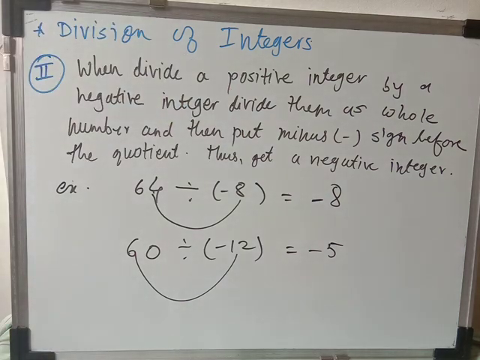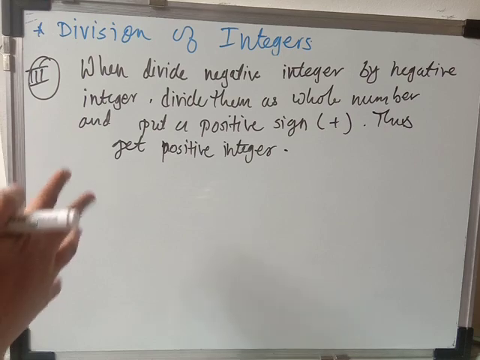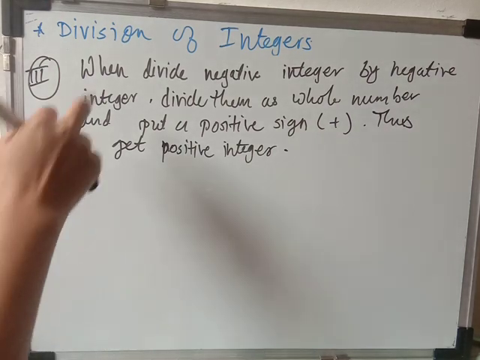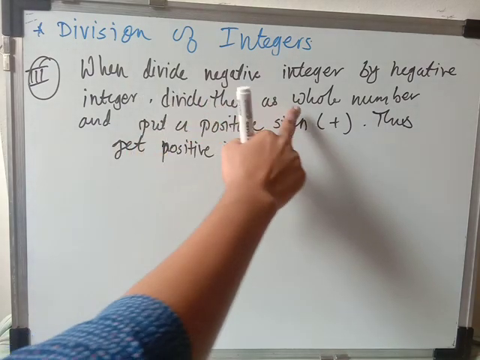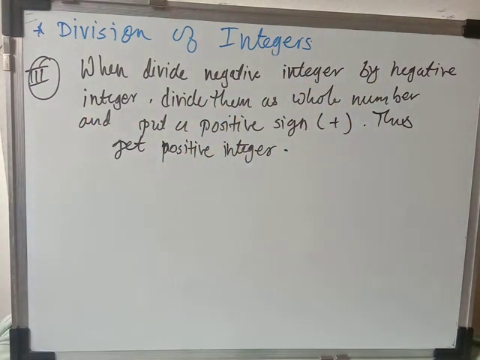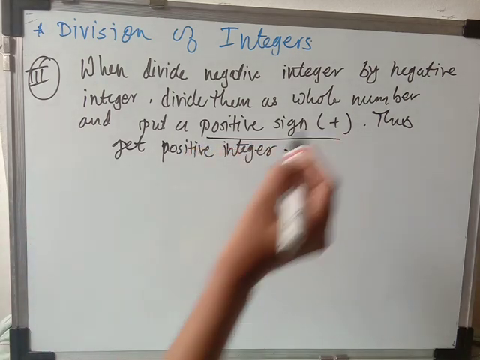Now let's see the third thing that you have to remember when you are dividing integers. Here the third point: when you divide a negative integer by a negative integer, divide them as a whole number and put a positive sign. When you are dividing two negative integers, the quotient is always positive.